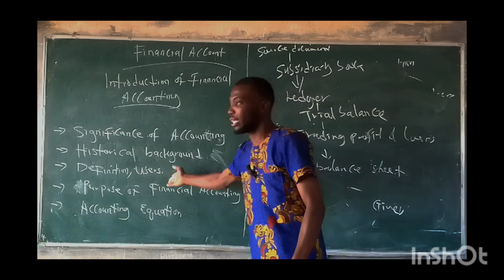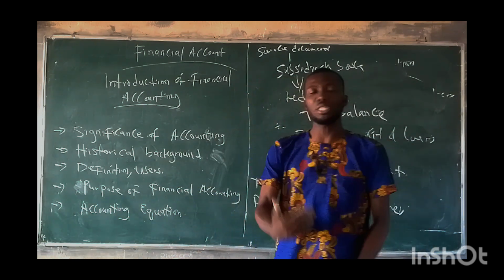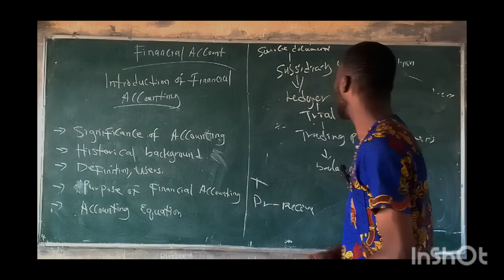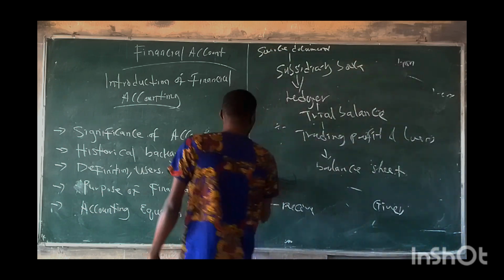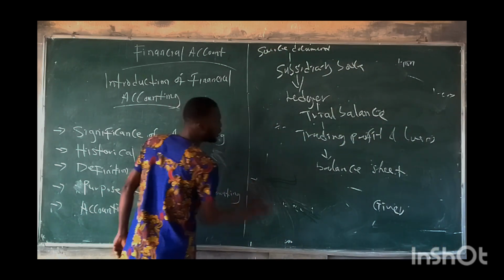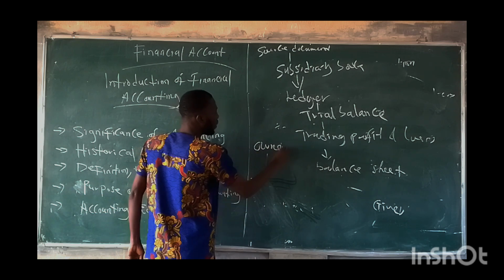Now, who are the users? The users of financial accounting are these. The owner of the company is one of the users.